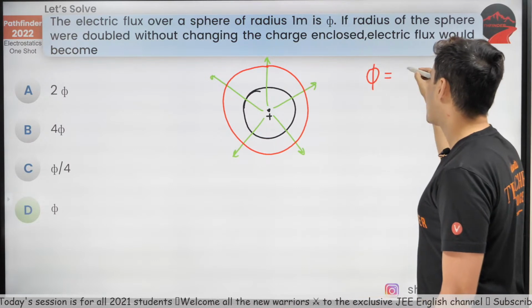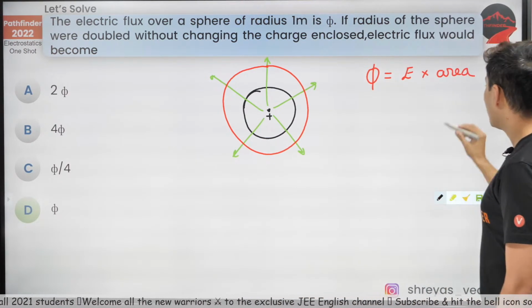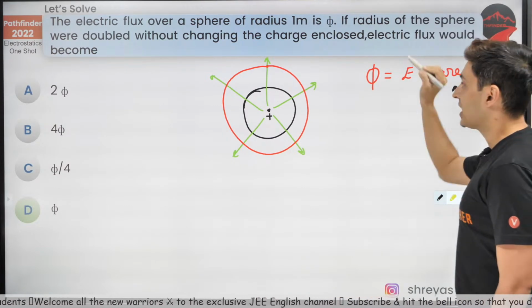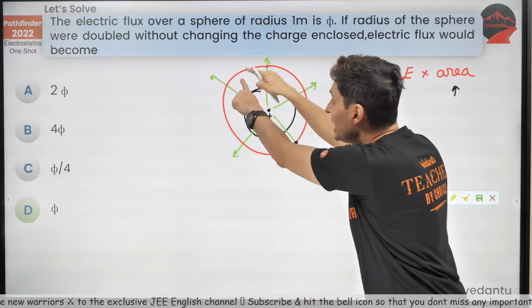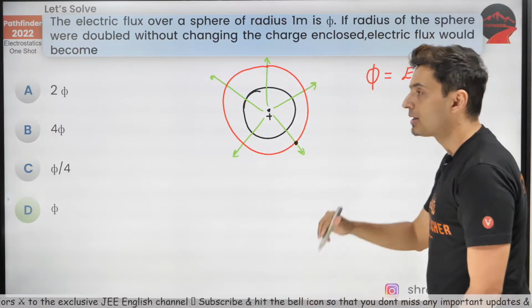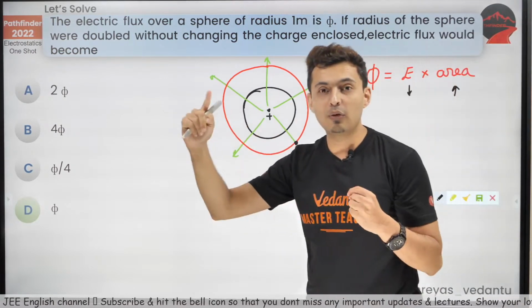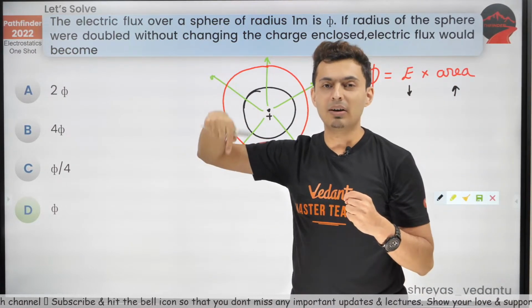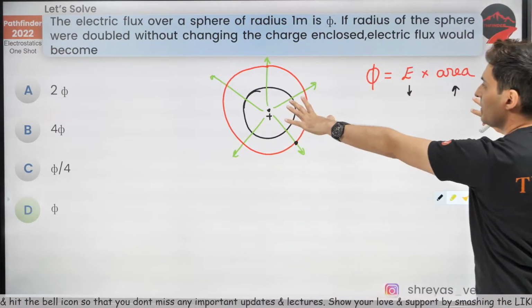Although flux is field multiplied by area, remember, when you reach here, the field itself will reduce. It will compensate, because when you go far away, the value of the electric field reduces. So they are inversely proportional, and that's why the flux remains same.